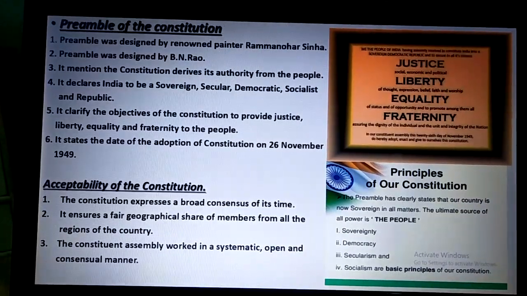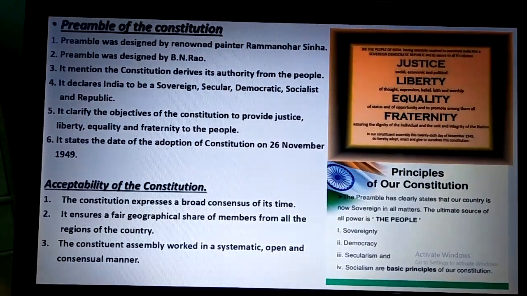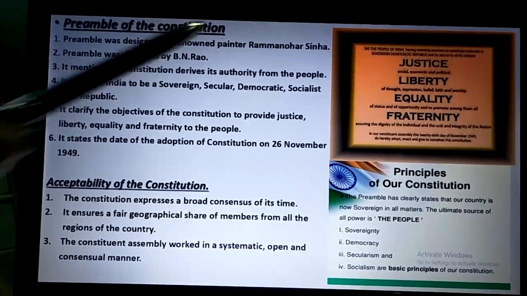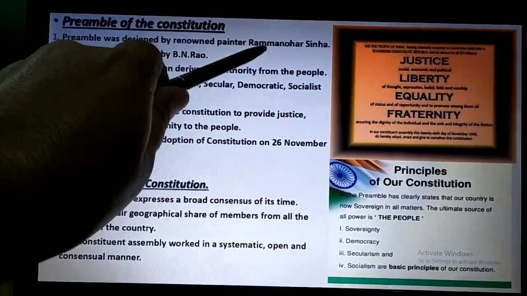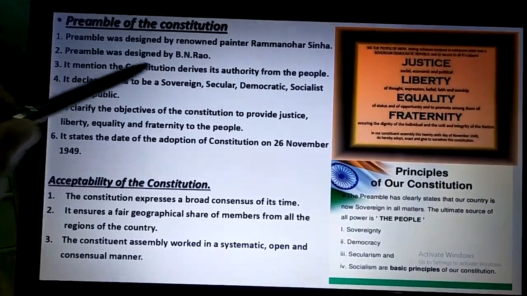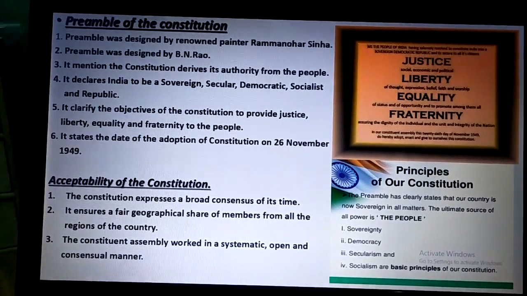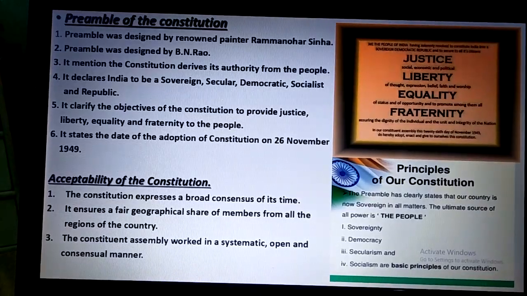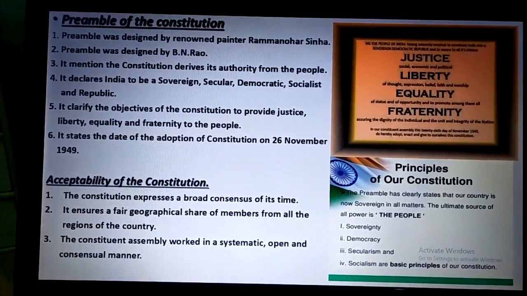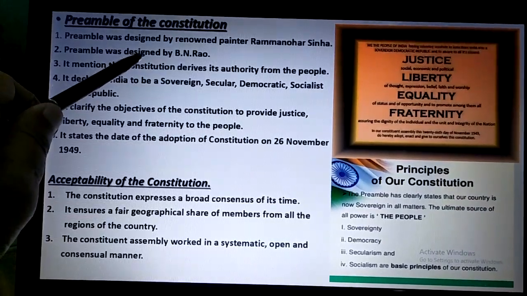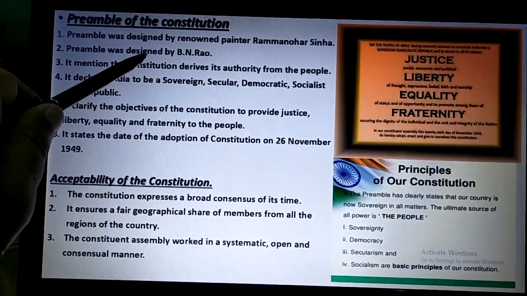Preamble, you all know about the preamble of the Indian Constitution. It was the introductory part of the Indian Constitution. The Preamble was designed by a painter, Ram Manohar Sinha. This is not designed, just correct it.